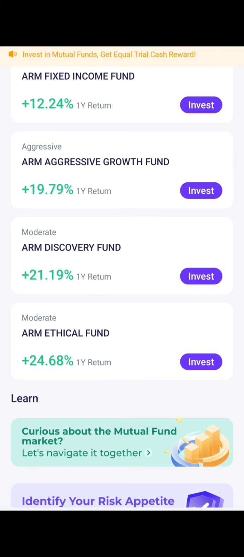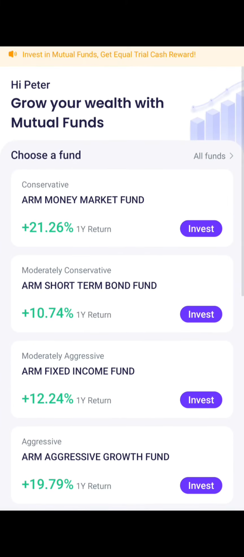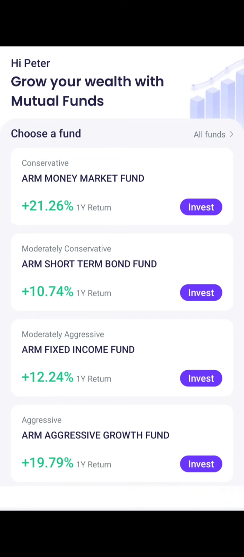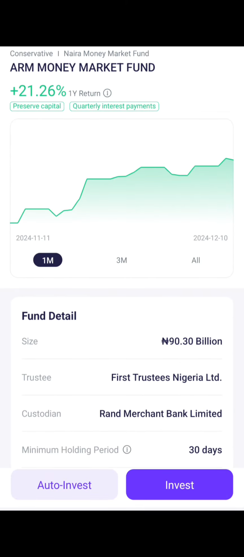Are we together? One of the major goals of this ethical fund is to provide returns while you are still adhering to moral and social responsibility, I mean responsible standards. Are we together? So one of the advantages of this thing is that you can invest as low as 200 naira, 500 naira into this kind of investment.